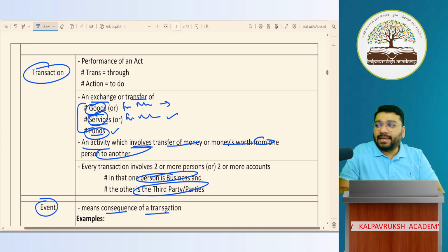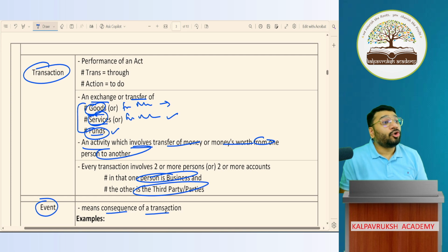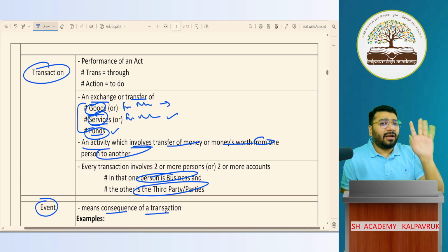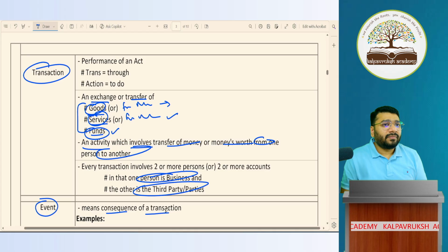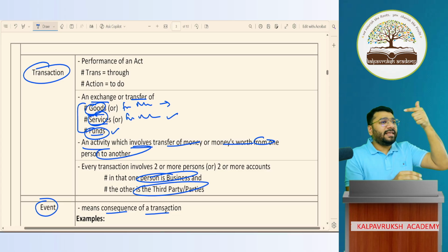Tell me one thing. I buy goods. I sell goods. What is this called? Transaction. 100 chocolates I purchased, 80 sold. Remaining unsold is how much? 20 is unsold. At the end of the year, you have to record that 20 in the form of closing stock. What is the journal entry for closing stock? Tell me any one famous method of recording closing stock in the books of accounts. Closing stock account debit to trading account.